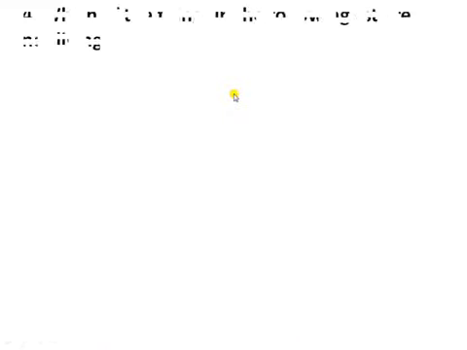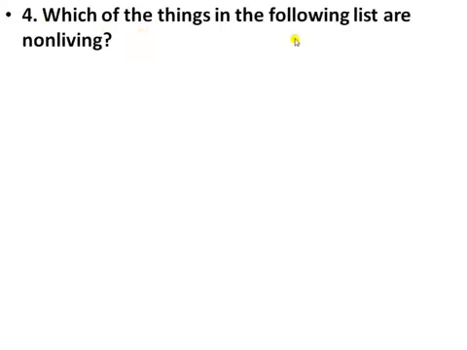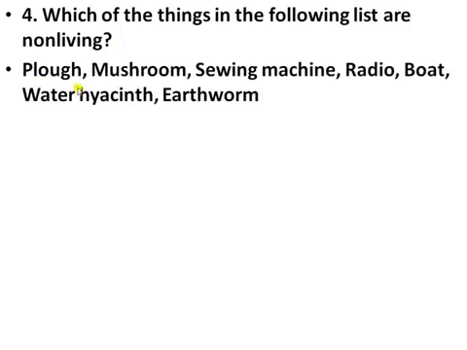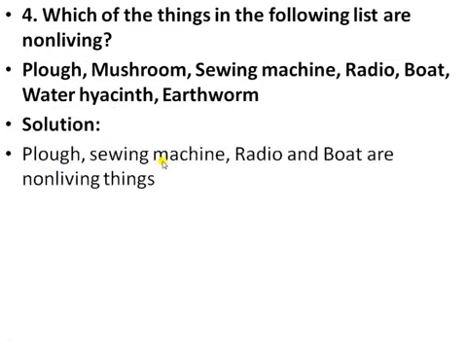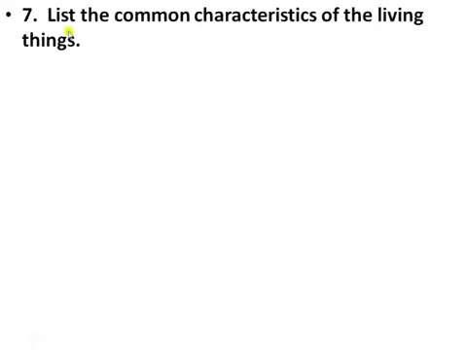Next is question number 4. Which of the following in the list are non-living things or abiotic factors? Plow, mushroom, sewing machine, radio, boat, water hyacinth or earthworm. The non-living things are the plow, sewing machine, radio and boat. Moving on to the next question, question number 7.